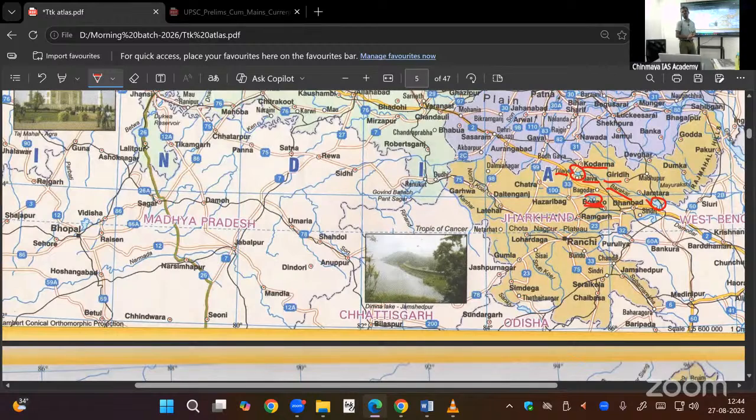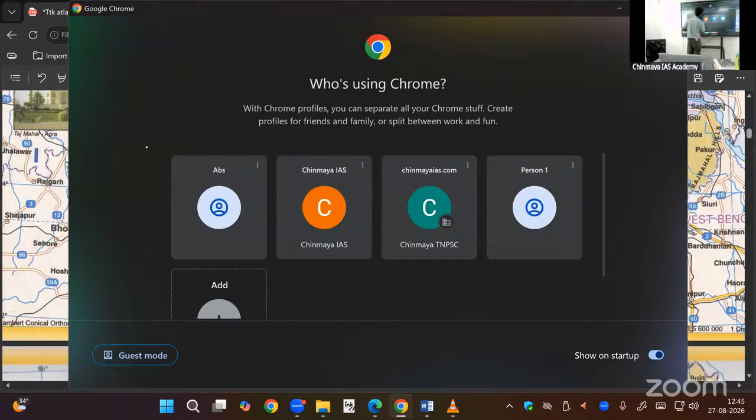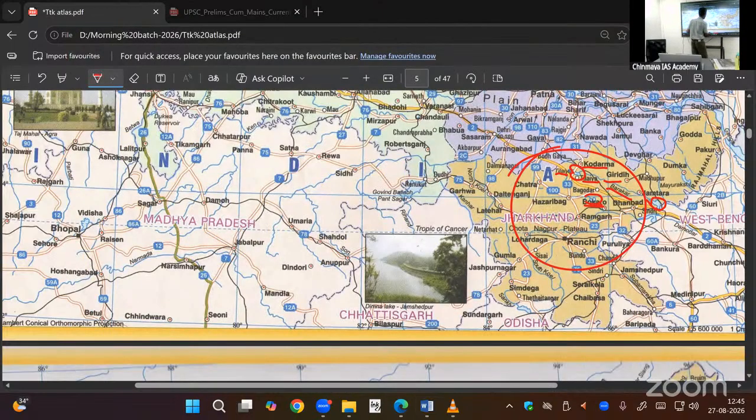Multi-purposes will be served by this. So we constructed the multi-purpose project, Damodar Valley Corporation. It was established by the Act of Parliament, DVC Act, Damodar Valley Act. Okay, Damodar Valley Act.